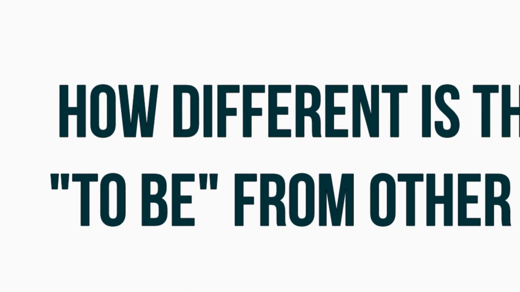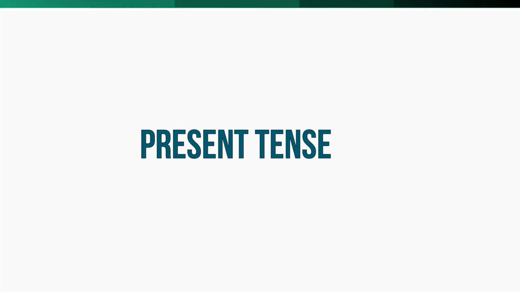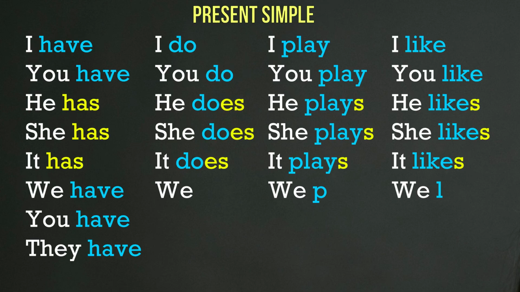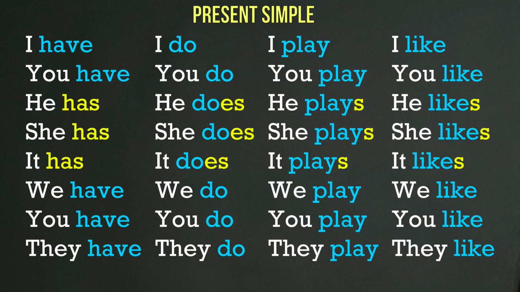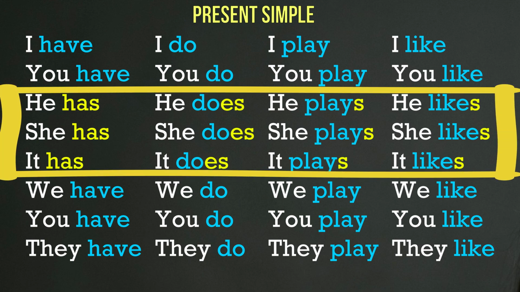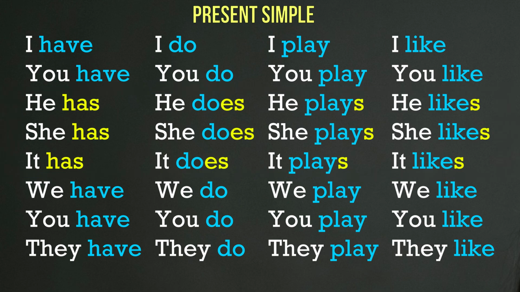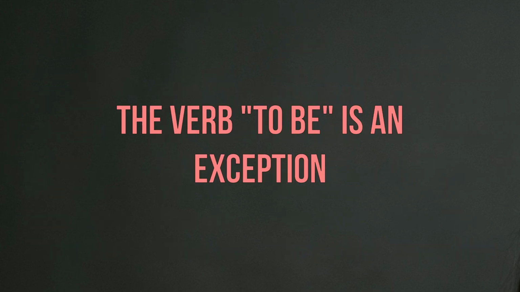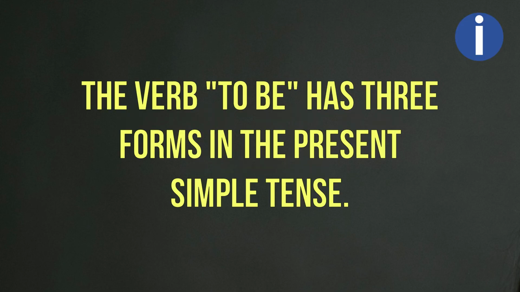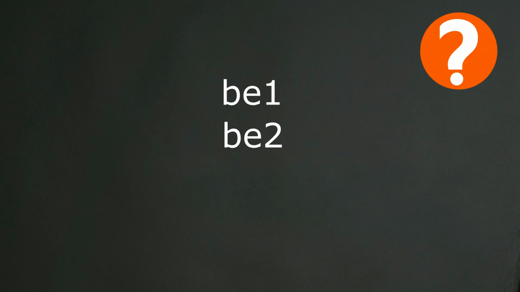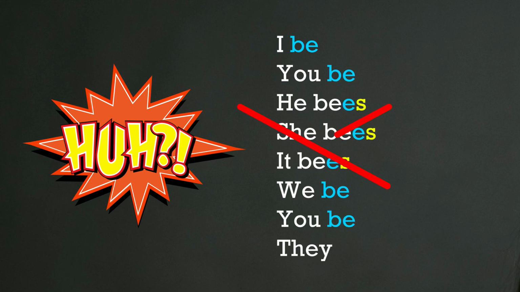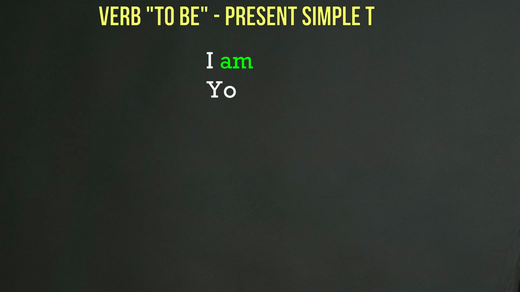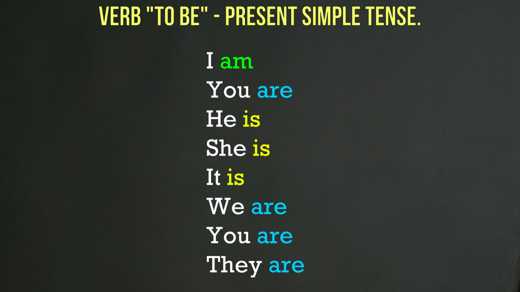Let's break it down. For one thing, in the present tense, most verbs have two conjugations or forms. One for the third person singular, which I call the three B's, he, she, it, and the other one for the other persons. The verb to be is an exception. It doesn't have one or two forms, but rather three forms. What is it? Is it B1, B2, and B3? Of course not. You can't even use the infinitive form of the verb. The forms are am, is, and are.